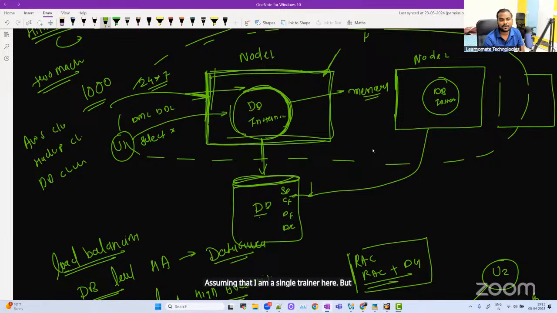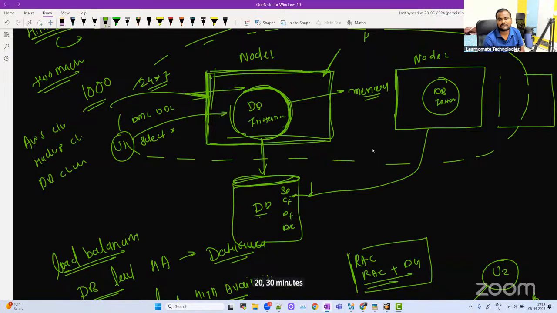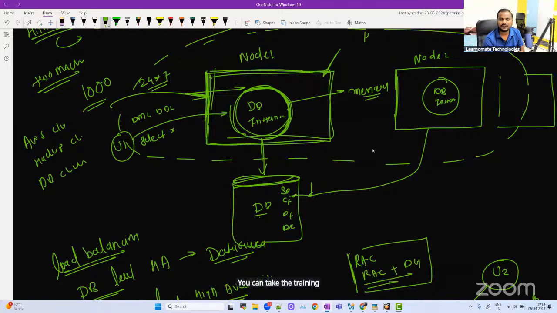But if something went wrong, like let's say I'm not feeling well, so like today I'm not that good, yesterday we have not taken any session, today I thought let's start with the session, at least I'll take it for the next 20-30 minutes. So let's take an example, I'm not feeling well, so the complete session will be down, right? But if I have multiple trainers like Oracle DBAs, so if I'm not well, I'll ask my colleague, can you take my training today? He can take the training also. That is also possible.